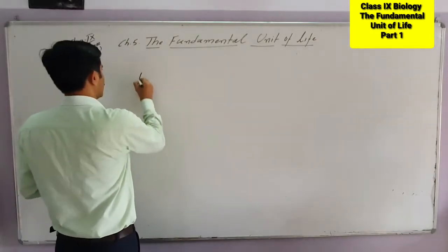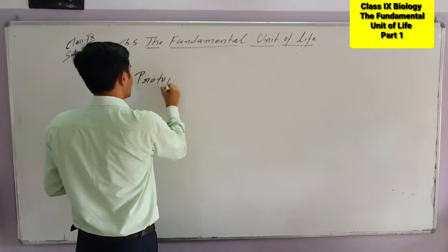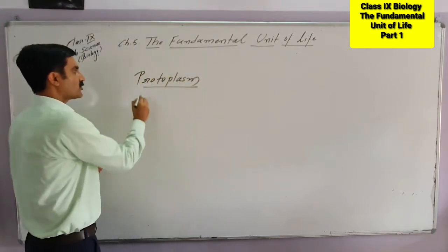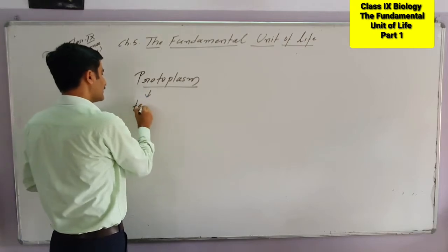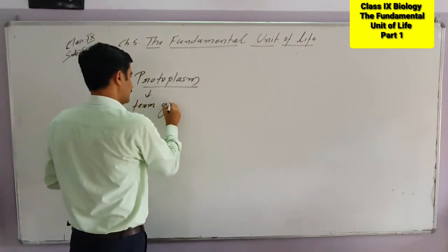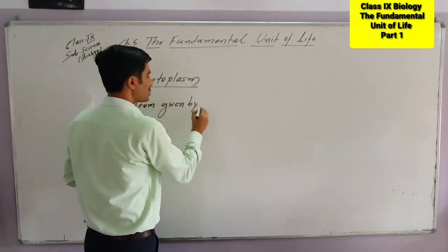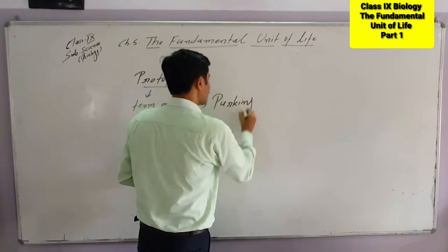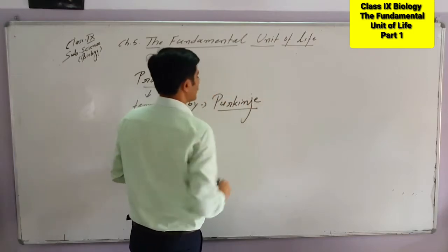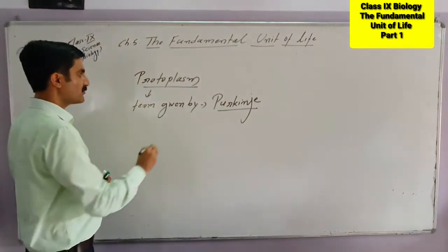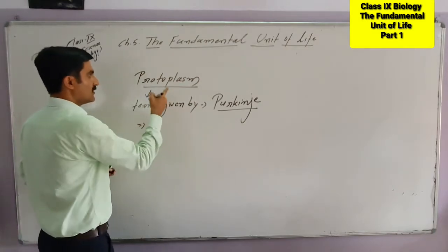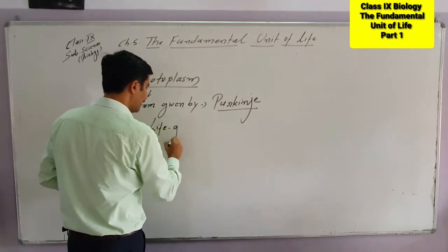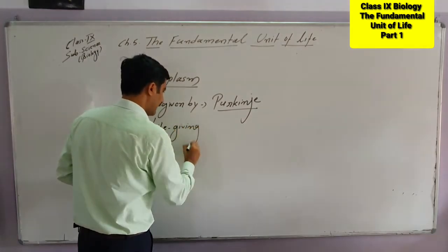So we will discuss in short about the protoplasm, right? The term protoplasm was given by a scientist called Purkinje. So this also we have to remember, the name of the scientist. The term protoplasm was given by Purkinje. Purkinje also mentioned protoplasm is a life-giving substance.